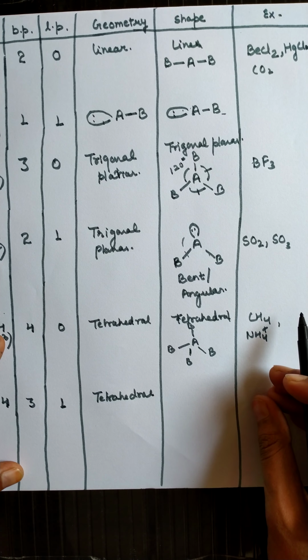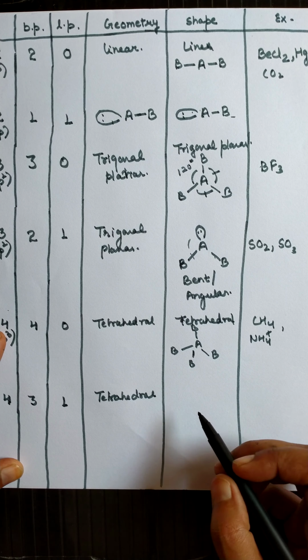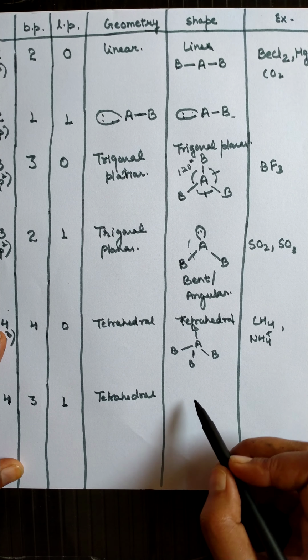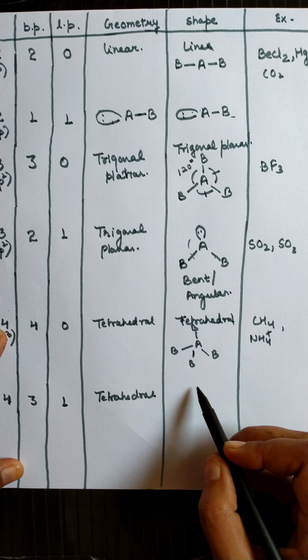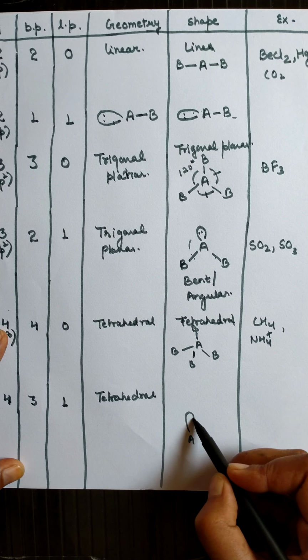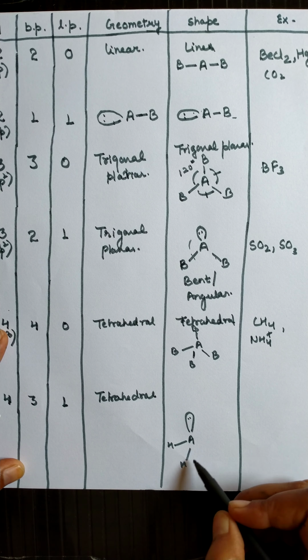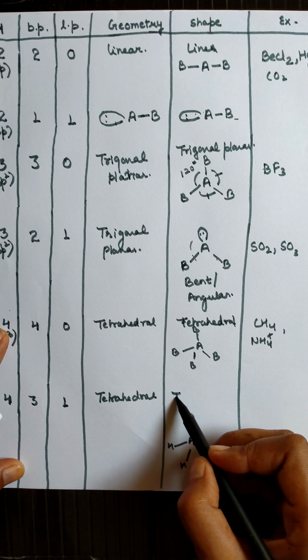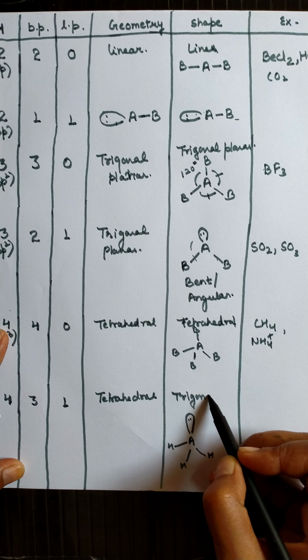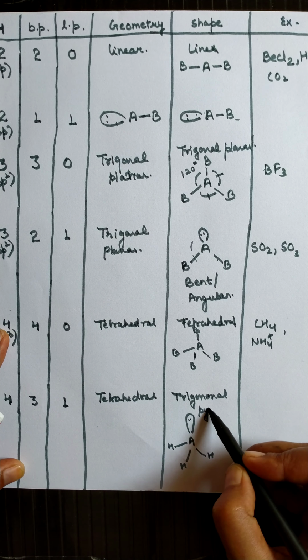But the shape of the molecule will change, and it will be like this. This one is A, and here a lone pair of electrons will be there, H, H and H. This shape is called trigonal pyramidal.